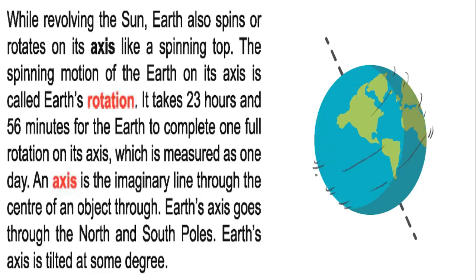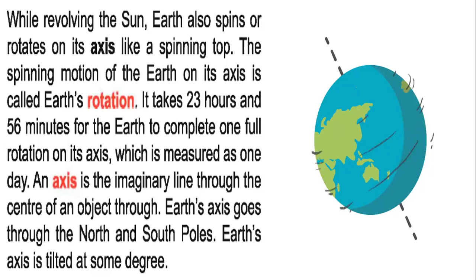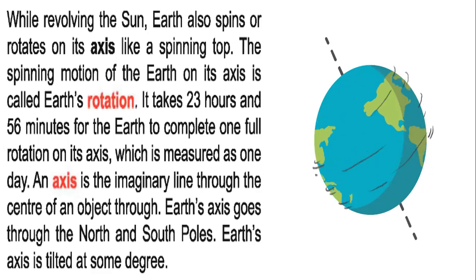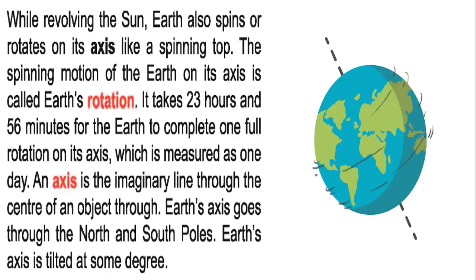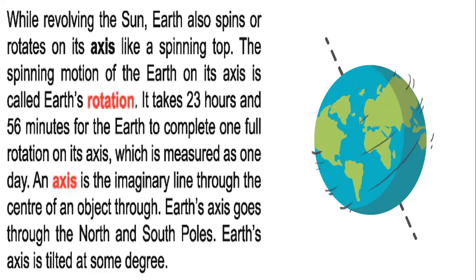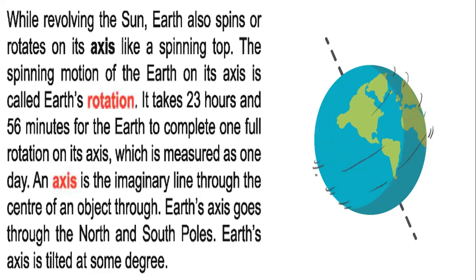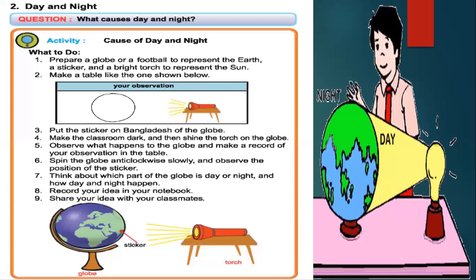So, what is an axis? An axis is the imaginary line through the center of an object. If any question comes asking what an axis is, remember: it is the imaginary line through the center of an object. Earth's axis goes through the north and the south poles. Earth's axis is tilted at some degree. The question will come to your mind: at which degree is the Earth's axis tilted? That is 23.5 degrees. We will learn it next.